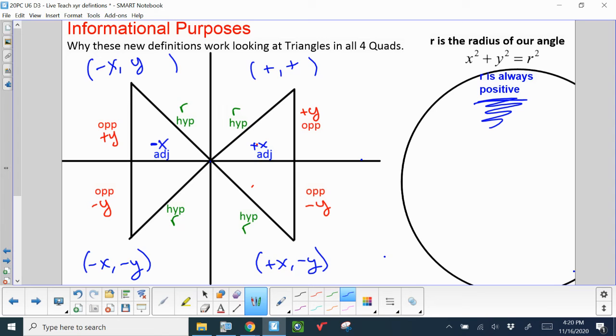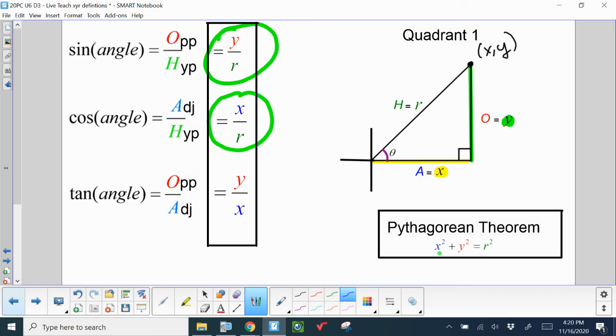And so I really want to encourage you to revolutionize your sine, cosine, tangent to use x, y, and r. You've got them on a study guide sheet. They should be written down in your notebook page. You should be using them enough. You should be memorizing them. So let's do one more problem from Friday, but using x, y, and r.